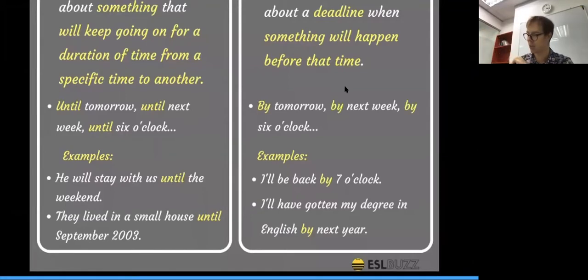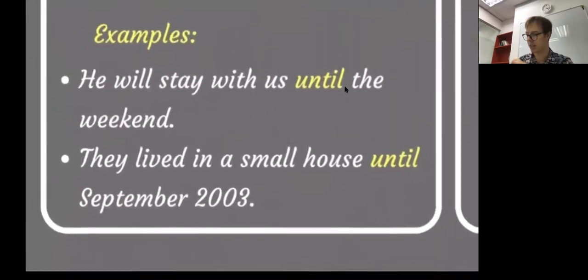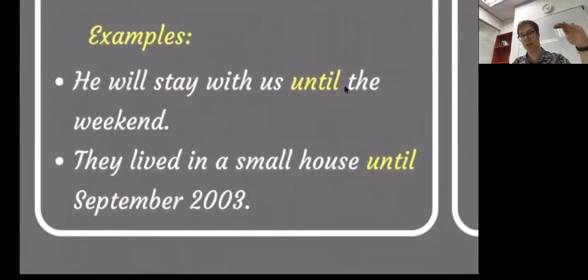And I'll end here with these last examples. Here they have the until. He will stay with us until the weekend, right? Stay, stay, stay, stay, weekend, not with us anymore, okay? Live in the small house until September 2003, right? September 2003, we stopped living in that house, right? They lived, they lived, they lived. September 2003, they didn't live.